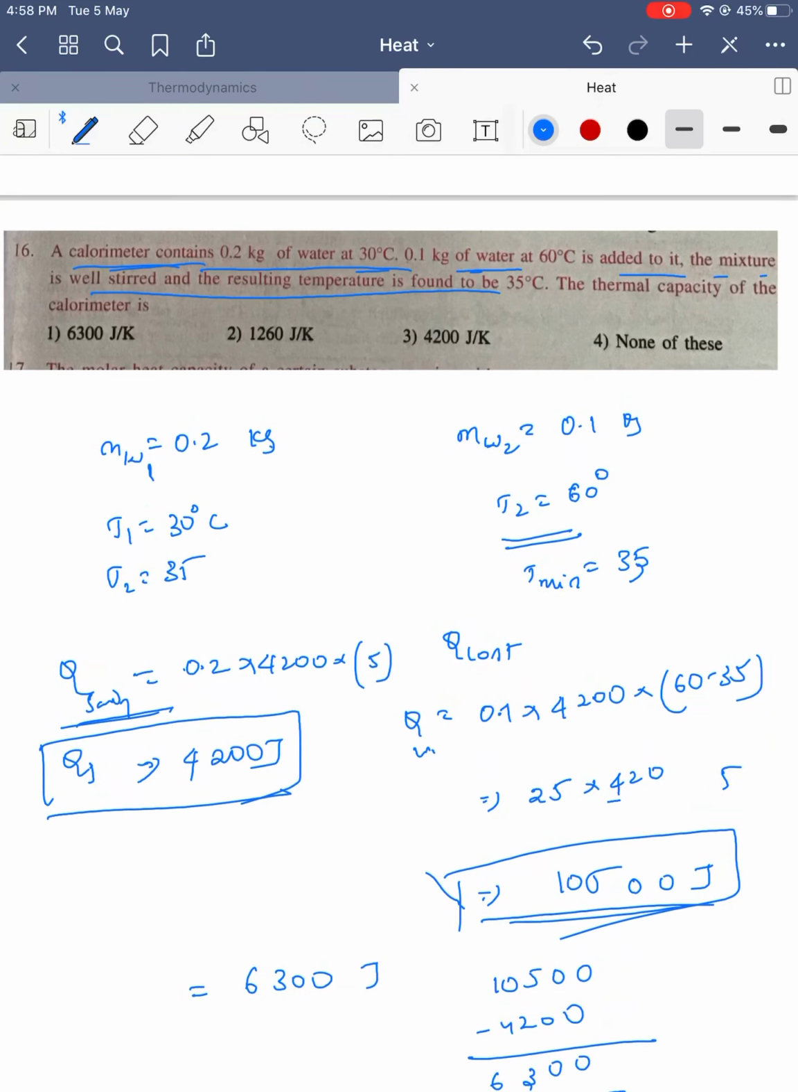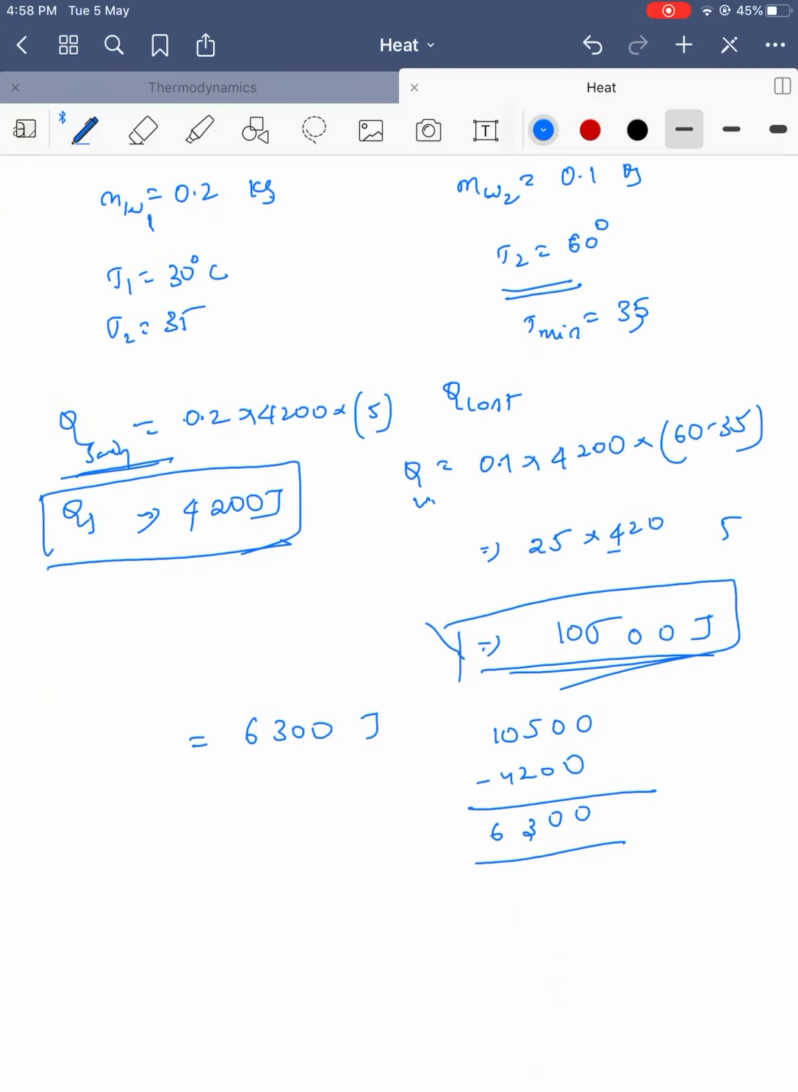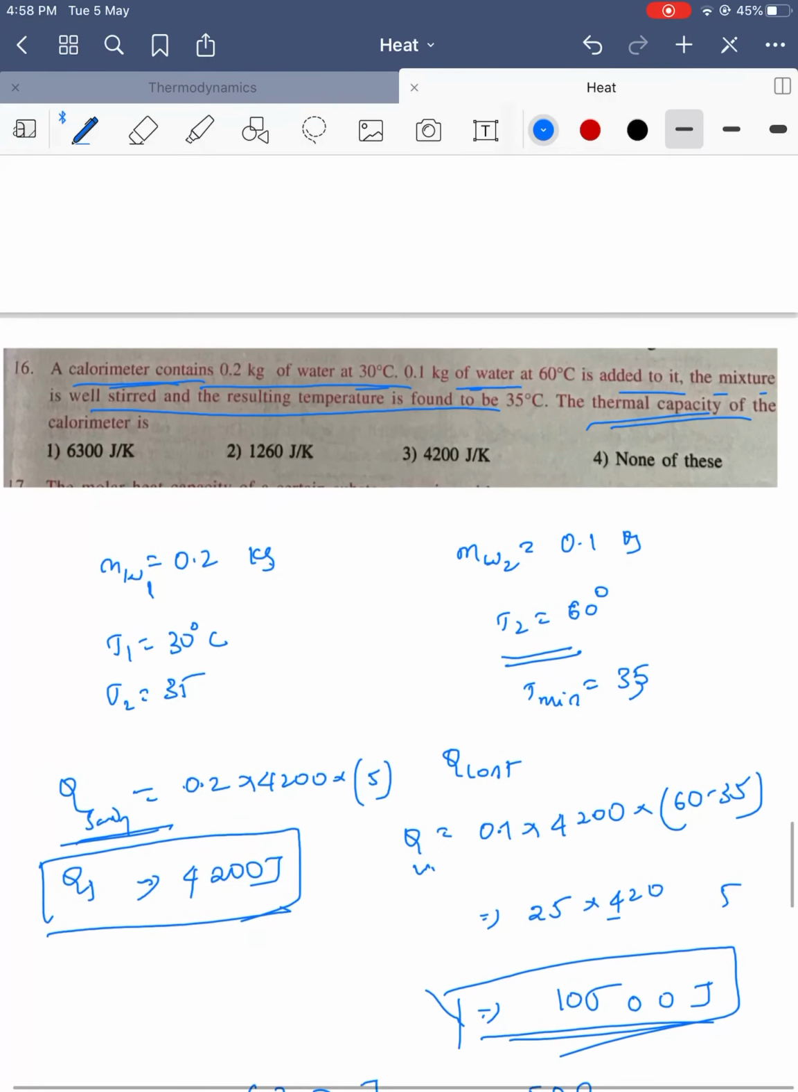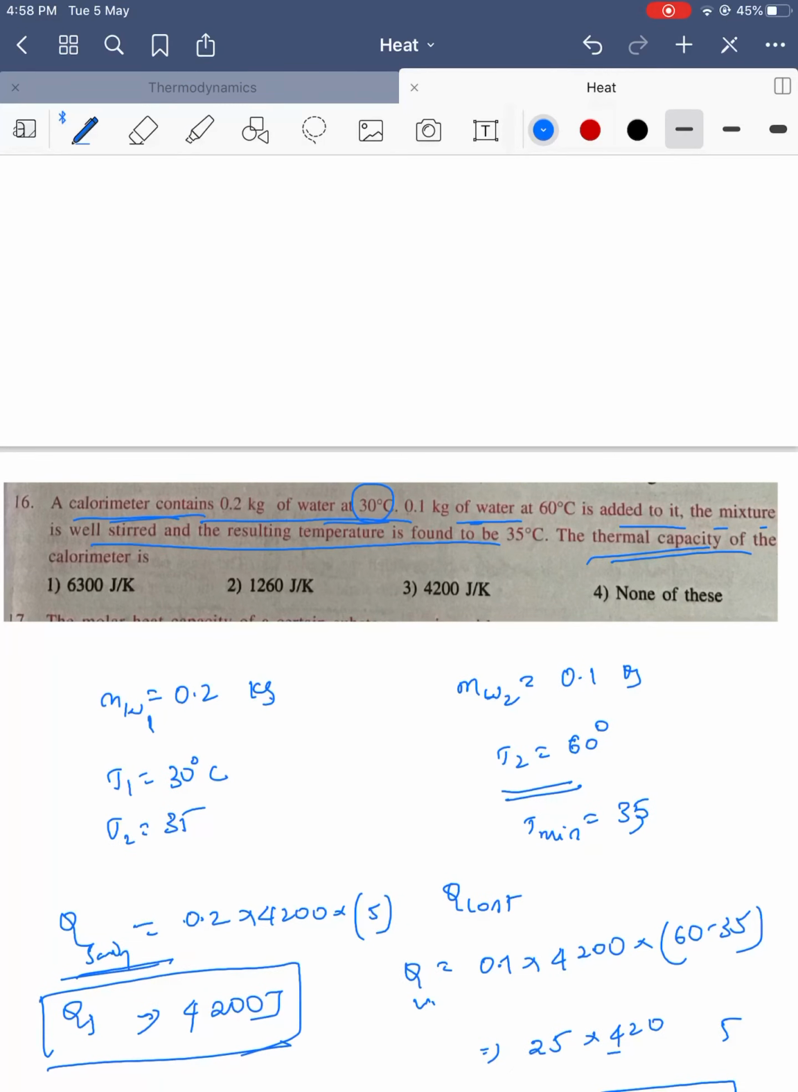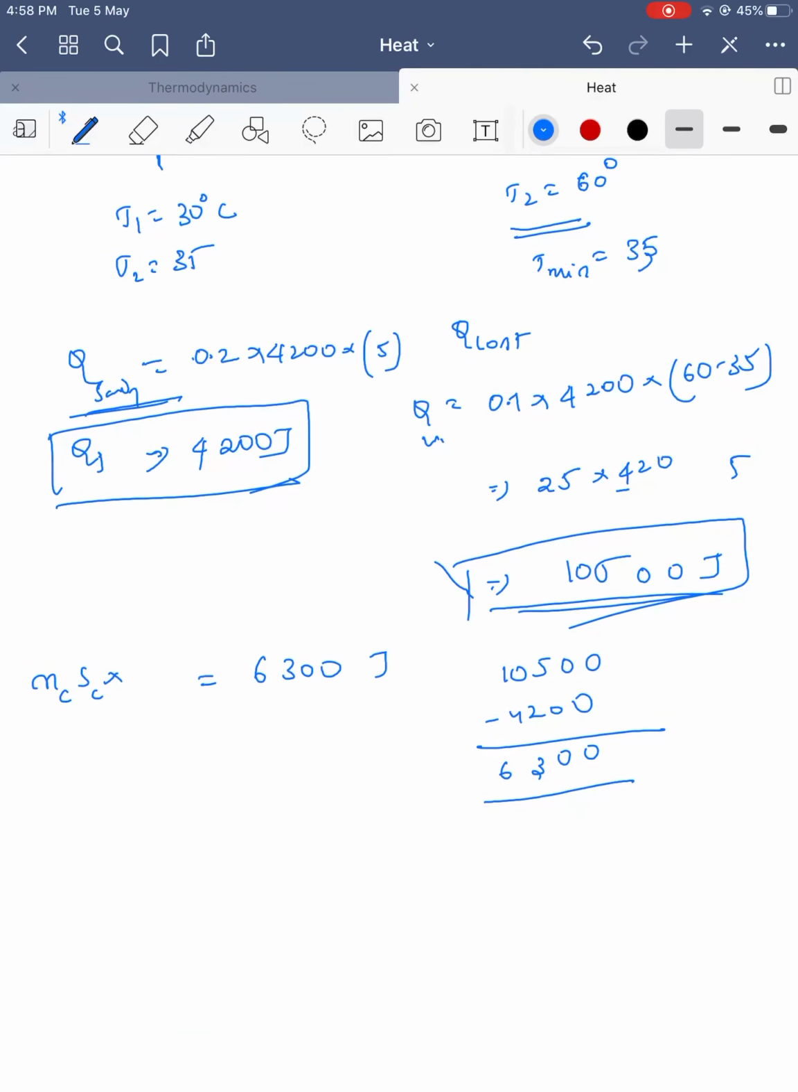So he is asking for thermal capacity, which is nothing but m into s, mass of container into s of container into change in temperature. The initial temperature of water is the same as the temperature of the container. So 30 initial, finally it becomes 35, so 5. So m c into s c becomes 6300 by 5.